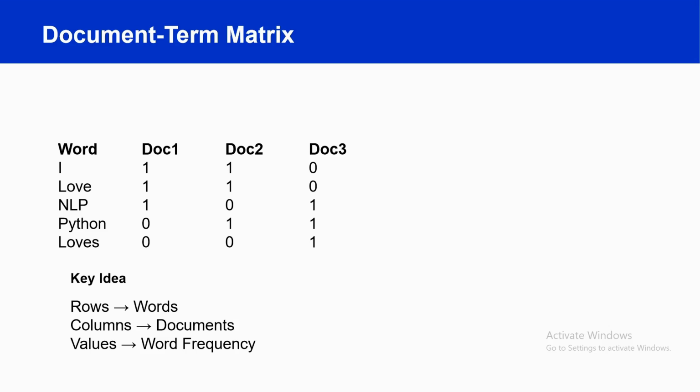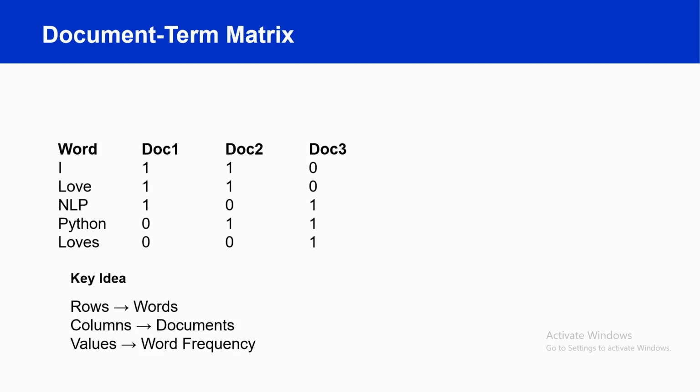For example, look at the first row. The word "I" appears once in document 1, once in document 2, and it does not appear in document 3. Therefore, the values are 1, 1, 0.